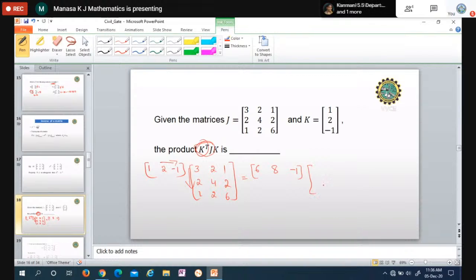With this answer, we have to multiply once again by K. K is nothing but 1, 2, minus 1. So 6 into 1 is 6, plus 8 into 2 is 16, minus 1 into minus 1 is plus 1. So 16 plus 6 is 22, 22 plus 1 is 23. So the product of K transpose J K is nothing but 23.